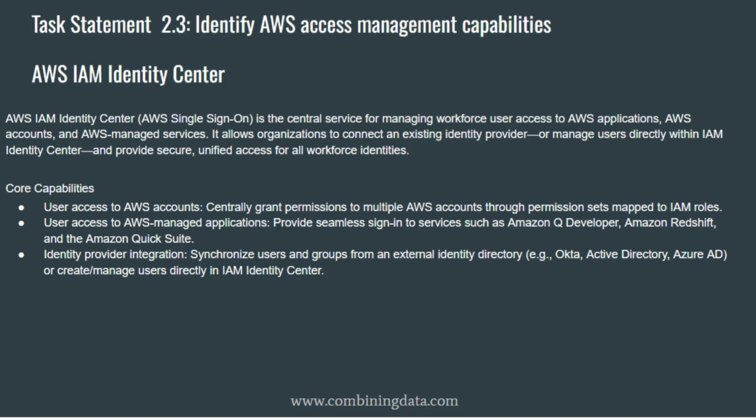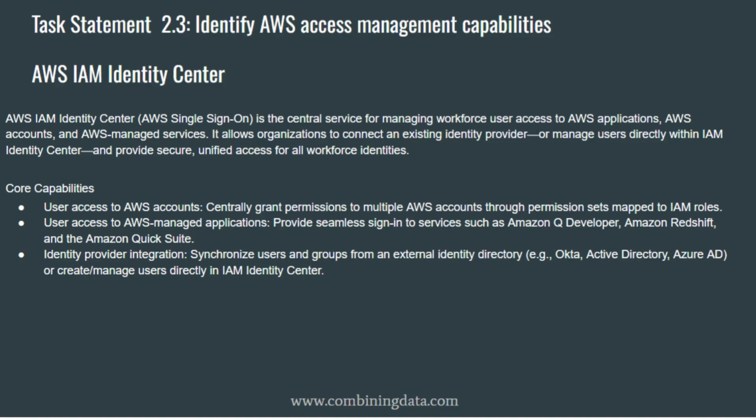One of the biggest strengths of IAM Identity Center is single sign-on. Users sign in once and can then access multiple AWS accounts, AWS managed services like Amazon Redshift, Amazon Q Developer, or the Amazon QuickSight console, and supported third-party applications. This dramatically improves both security and user experience, because users don't need multiple credentials or long-term access keys.